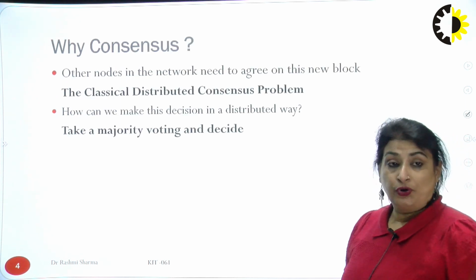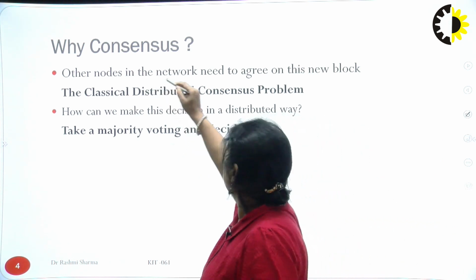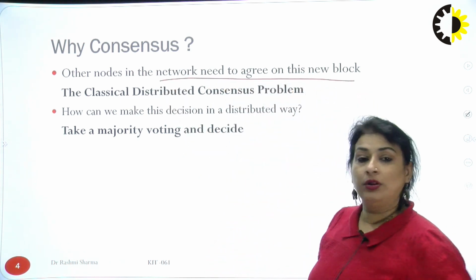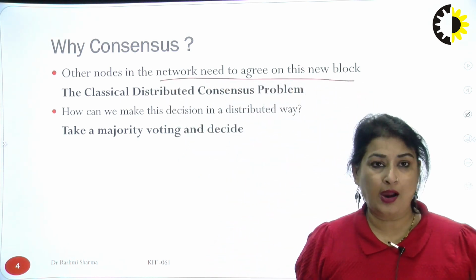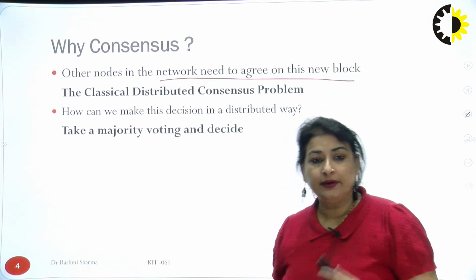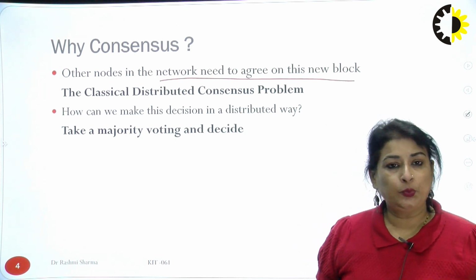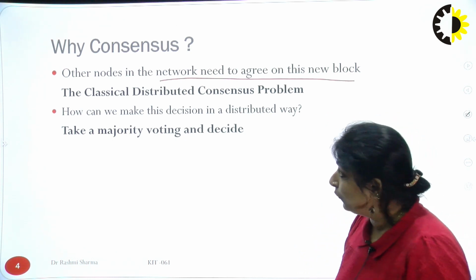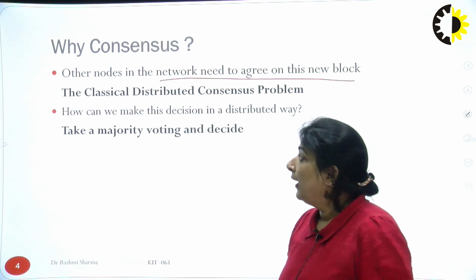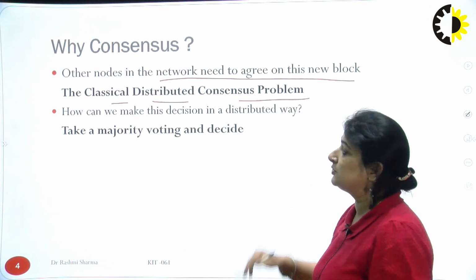So coming to what do we mean by consensus, practically the other nodes in the network need to agree on the new node which is being added in the blockchain. As I'm the validator or the miner, if I'm going to add a particular node, other nodes in the network should verify it, should validate that particular node, and that is the classical distributed consensus problem.